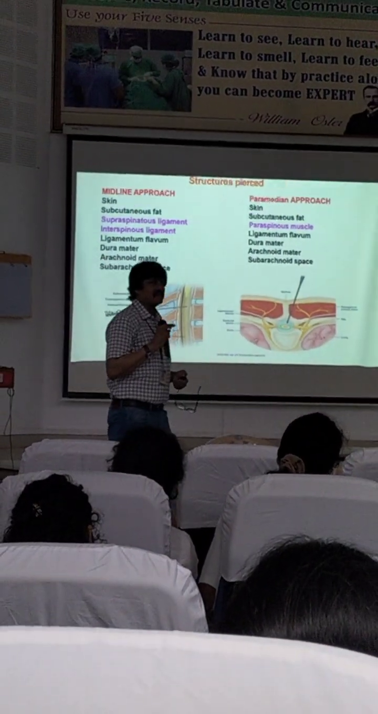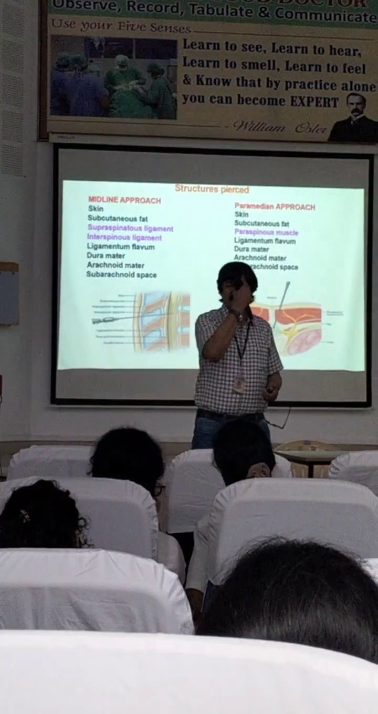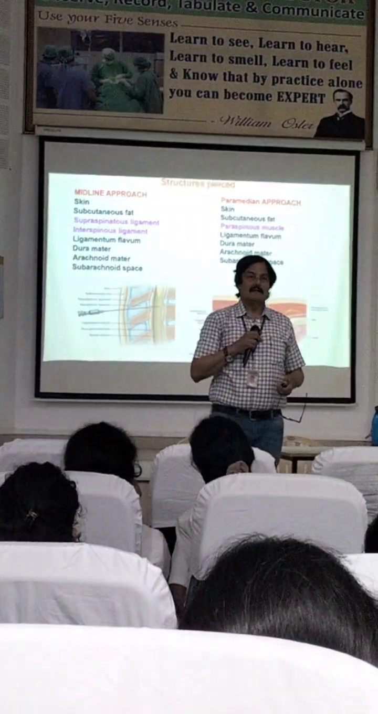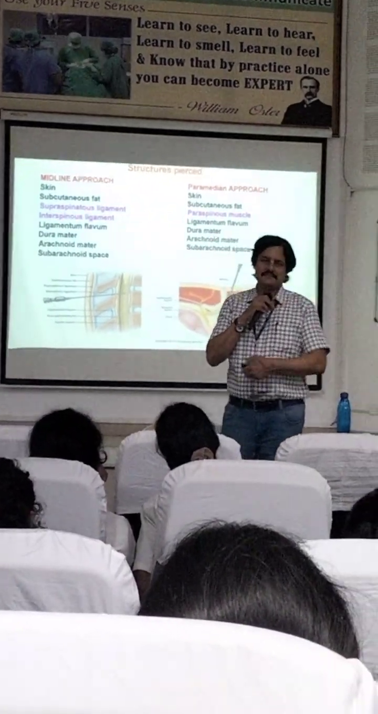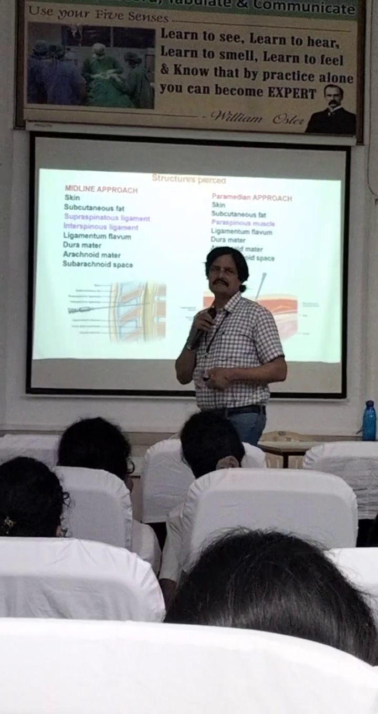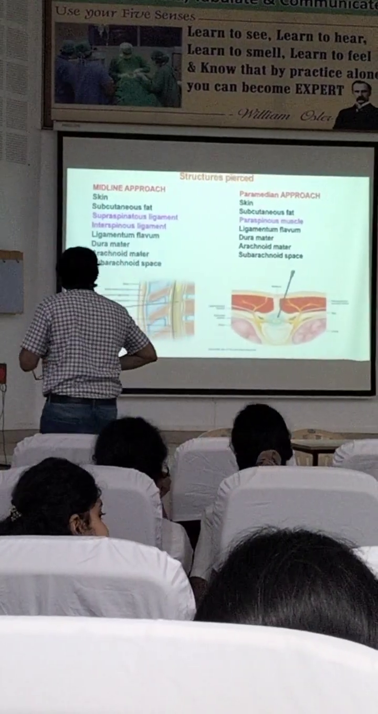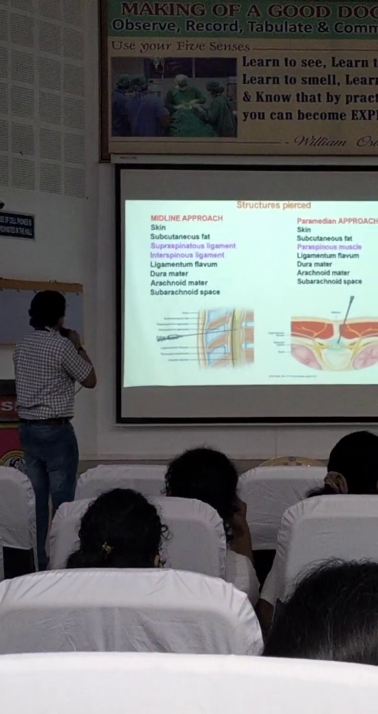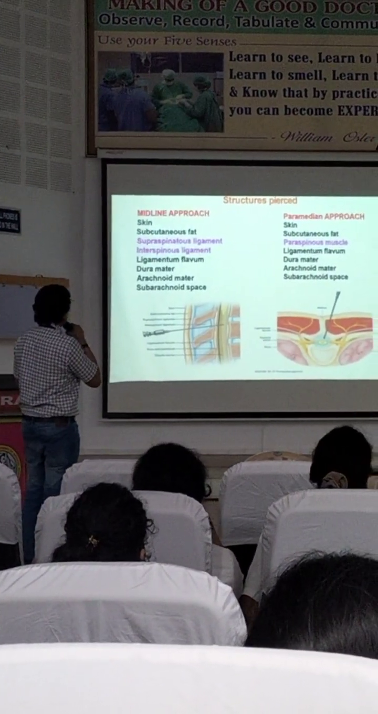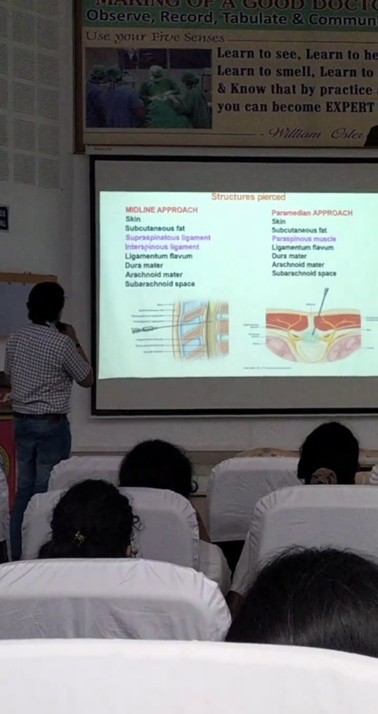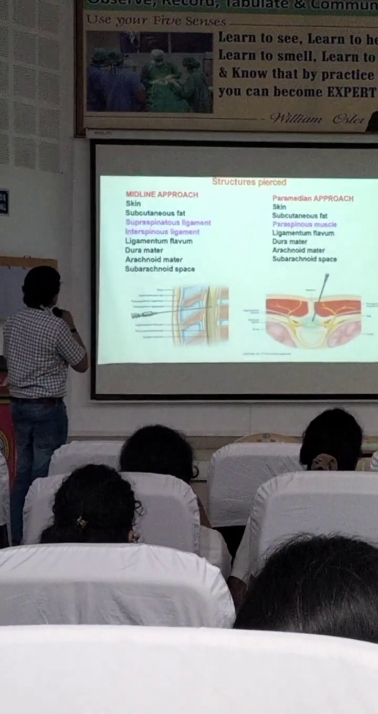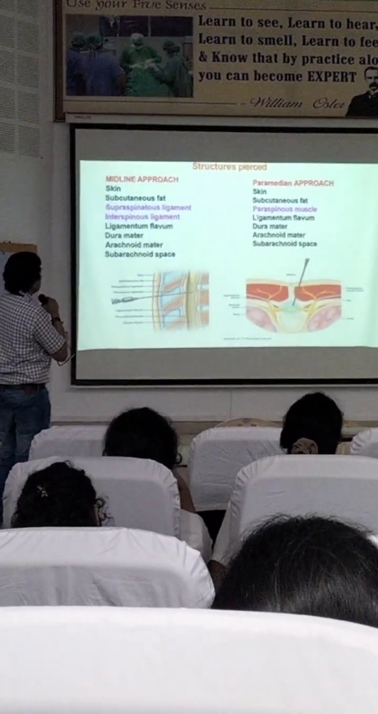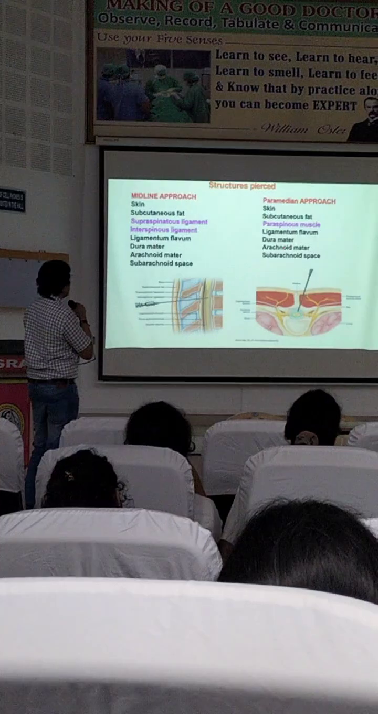If you are studying for NEET postgraduation, many questions are from anesthesia. The majority of the questions will cover this section. A key question is: what is the difference between midline and paramedian? The answer is that in the midline you go across the supraspinous ligament and interspinous ligament. But in the paramedian approach you bypass those and go directly through the paraspinal muscles, ligamentum flavum, dura mater and subarachnoid space.